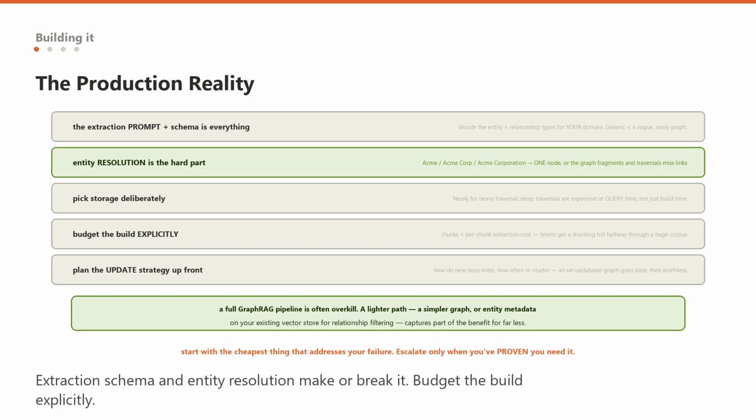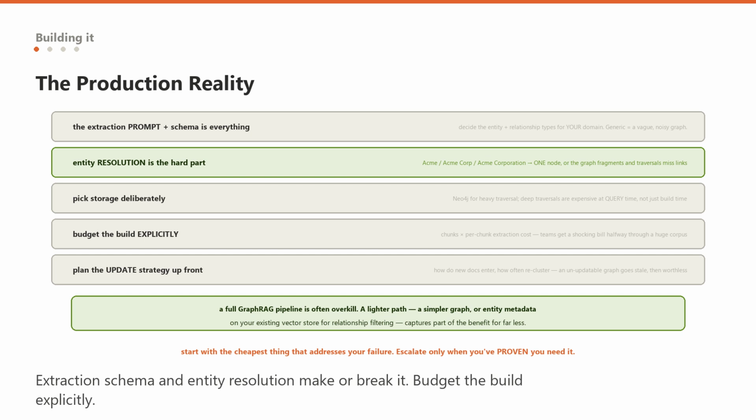Second, entity resolution is the hard, underestimated problem. The same real-world thing appears as Acme, Acme Corp, and Acme Corporation across your documents, and if you do not merge those into one node, your graph fragments and traversals miss connections. This deduplication is genuinely difficult and it makes or breaks the graph.